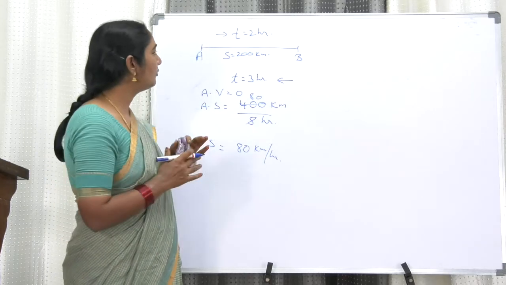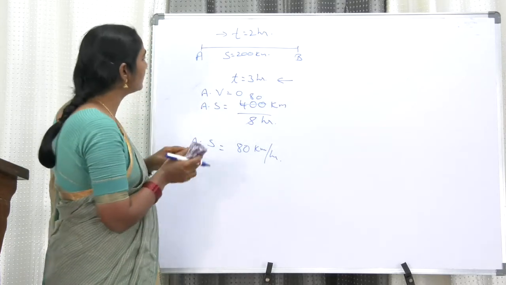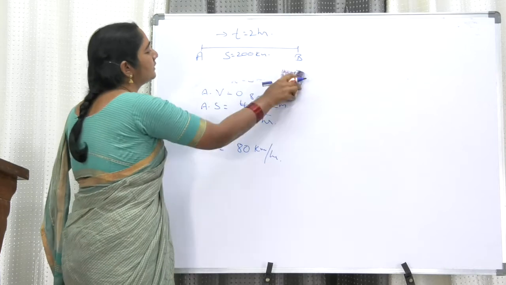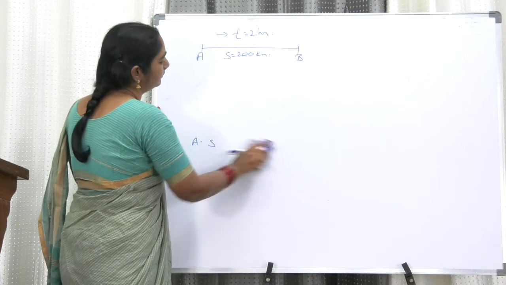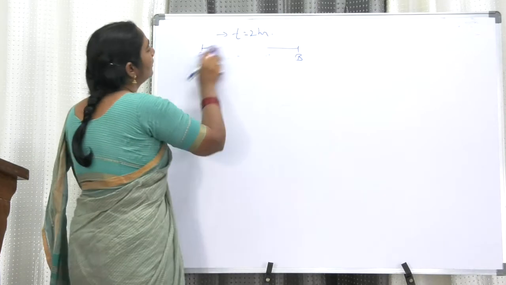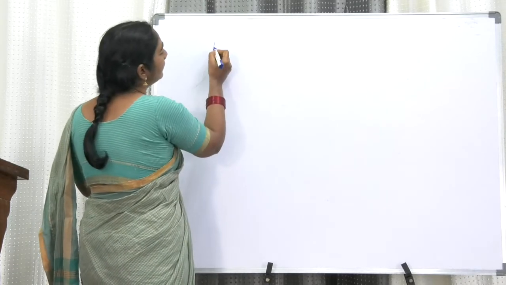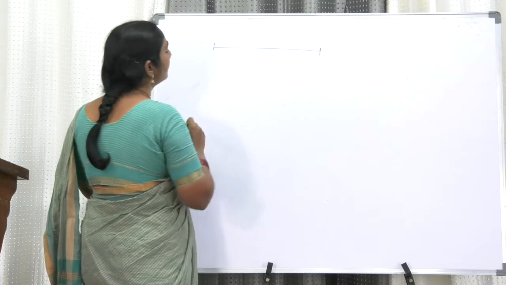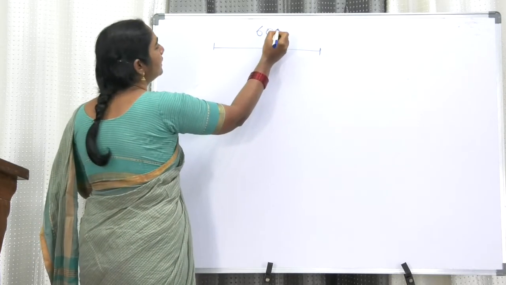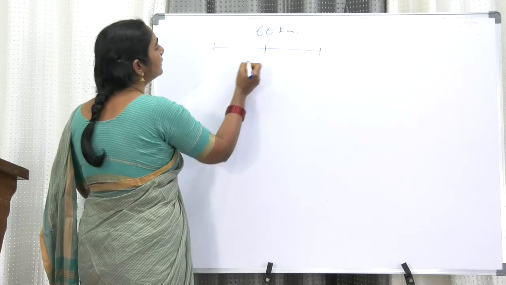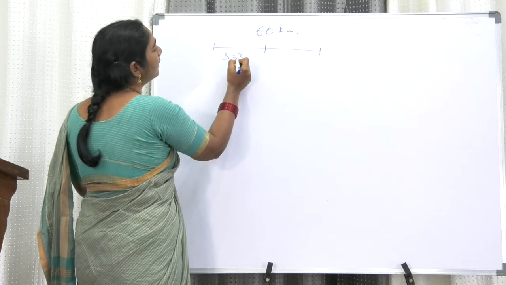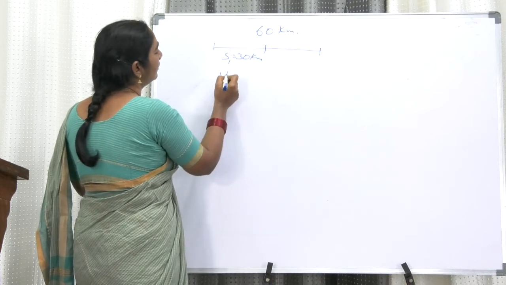So I request all of you, you might have understood and you might have done it much faster than me. Okay madam, next. On a 60 kilometers track, a train travels the first 30 kilometers with a uniform speed of 30 km per hour.